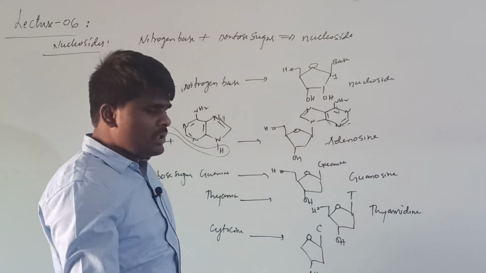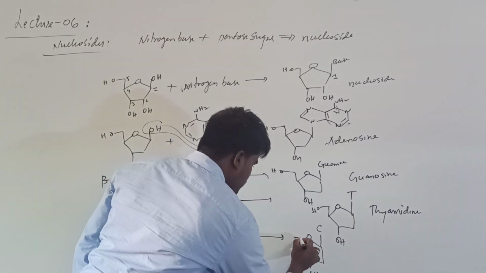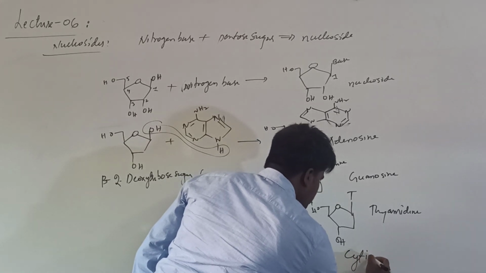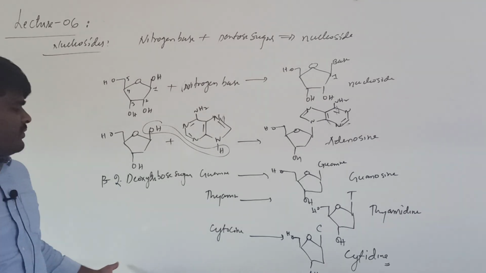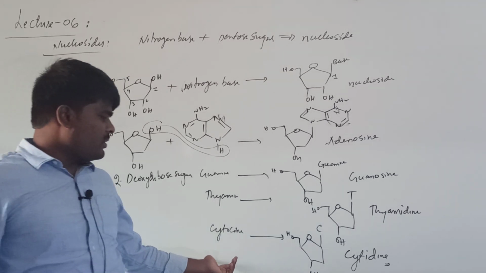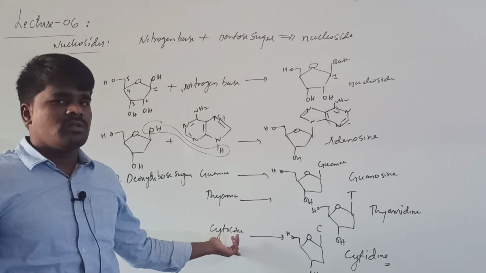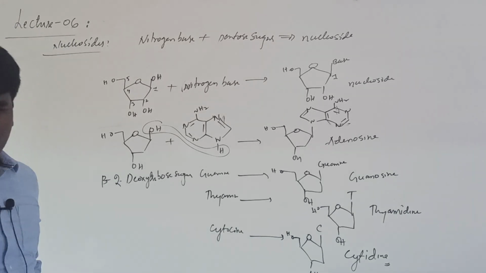All that I wanted to tell you is how the base is getting linked to the pentose sugar. This will be called cytidine. These are nucleosides. If you are going for the RNA, can you write uridine here with the 2-deoxy? You cannot write uridine, because uracil is not a part of DNA. This is your nucleosides.